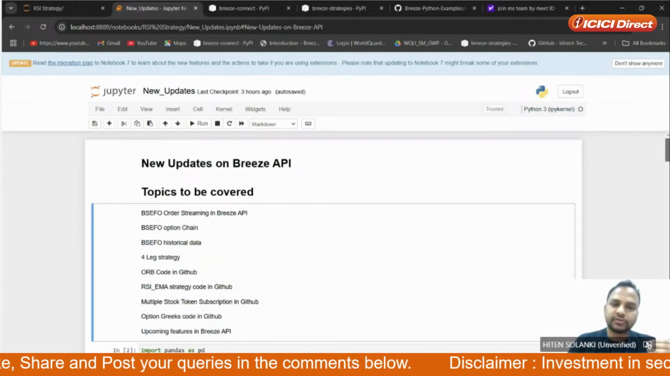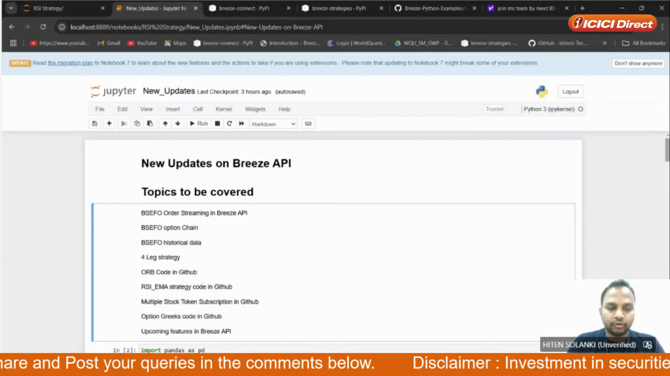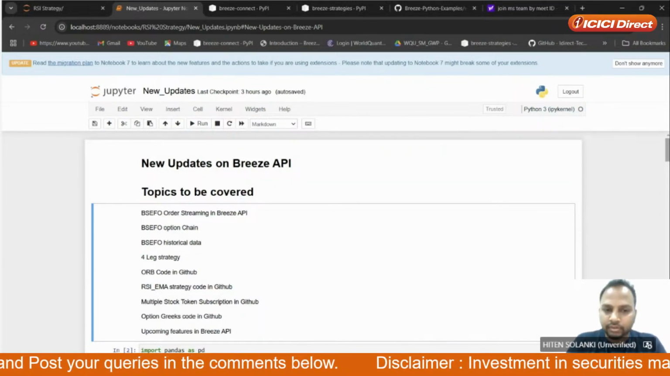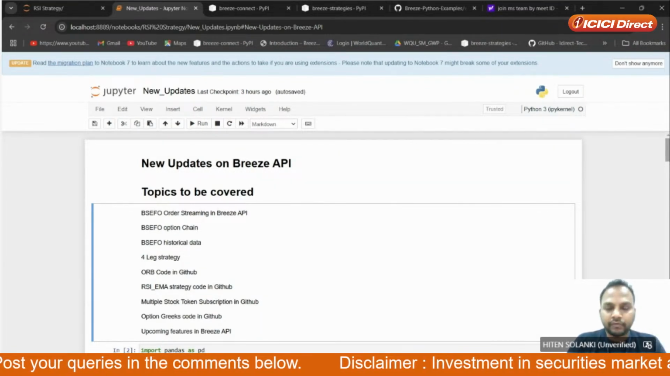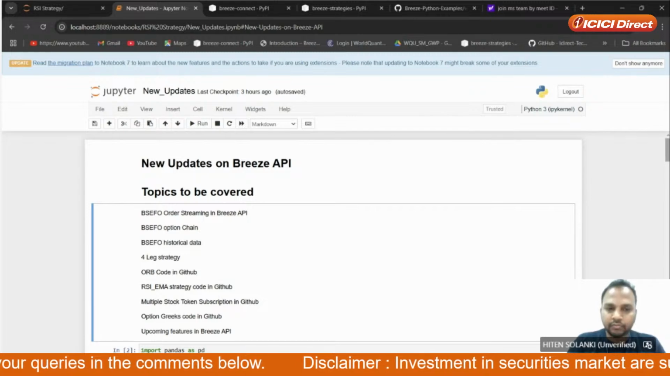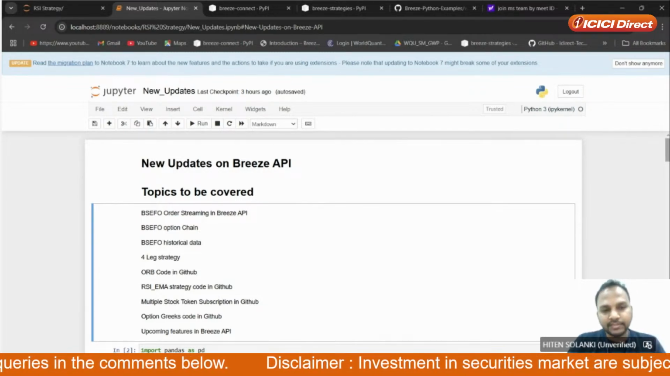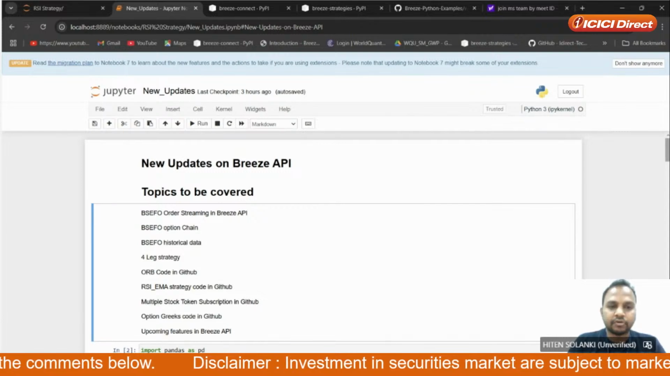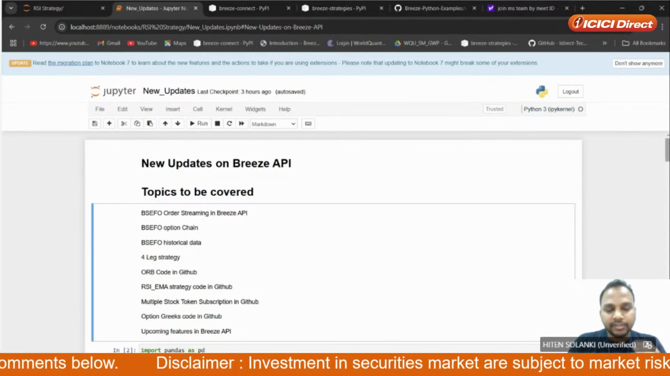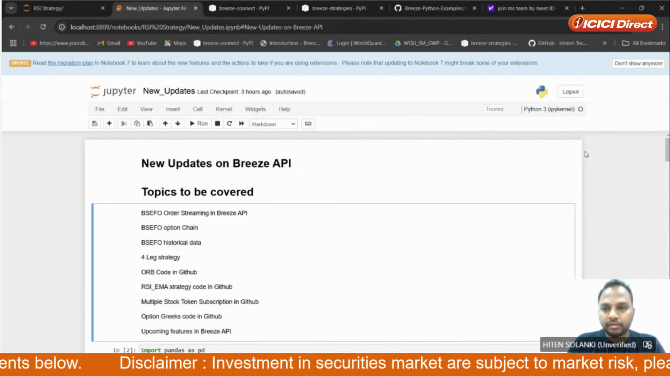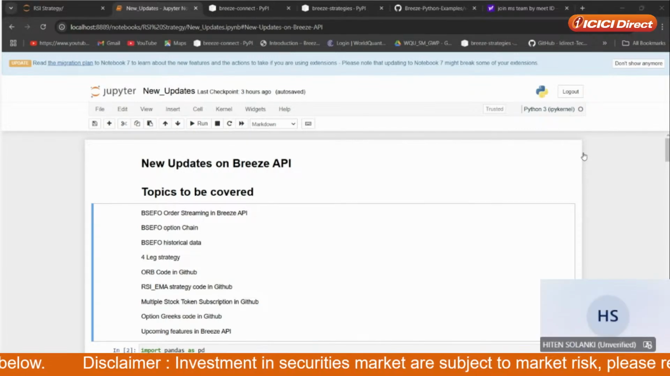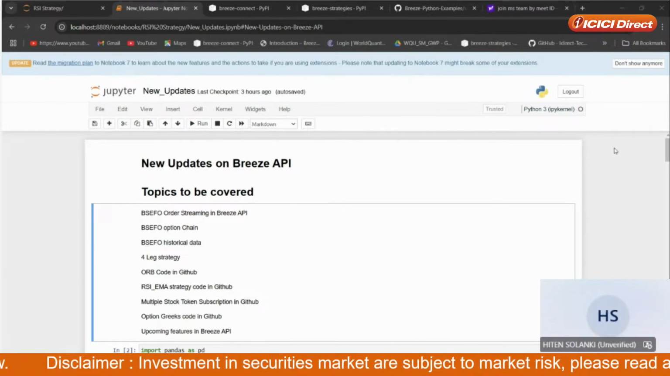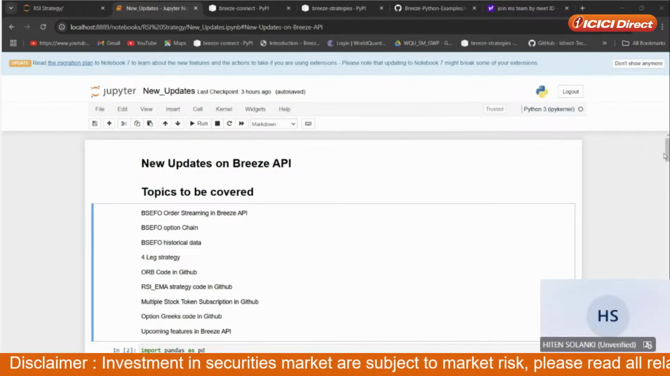You first need to subscribe to the WebSocket. Suppose you place an order in the mobile app; as you place it, you get a notification that this order has been placed, executed, or rejected. Similarly, if you want to place an order through Breeze API and you want order streaming, there is a code for it. It's a very simple code.